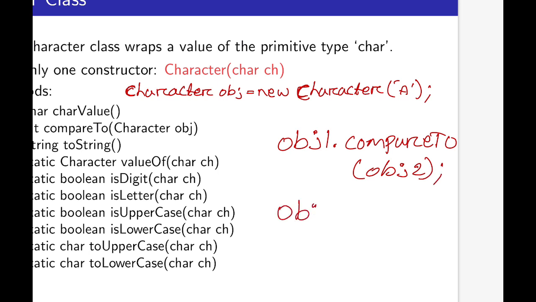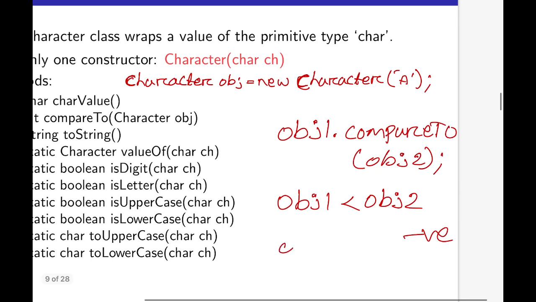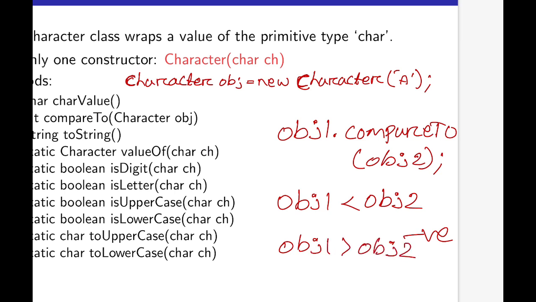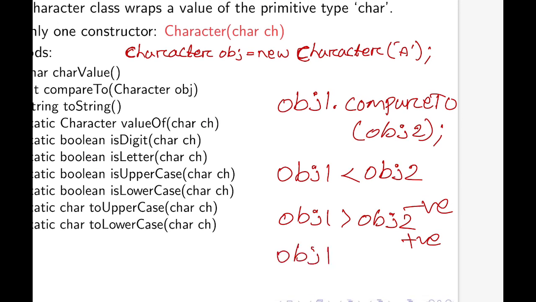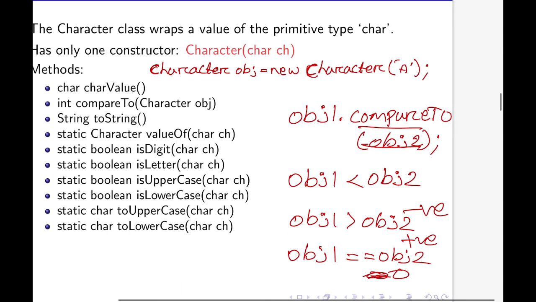Now if obj1 is less than obj2, it is going to return a negative value. If obj1 is greater than obj2, it is going to return a positive value. Now if obj1 is equal to obj2, then it is going to return 0. So like this we can use the compare to method.